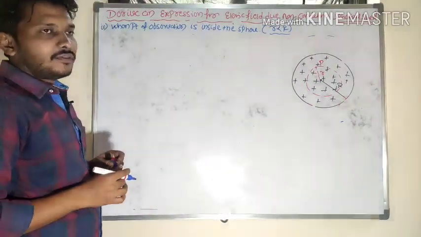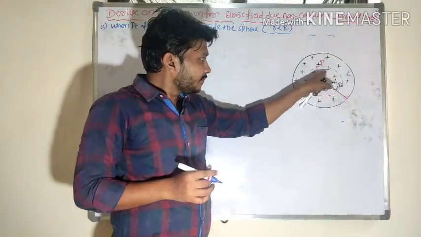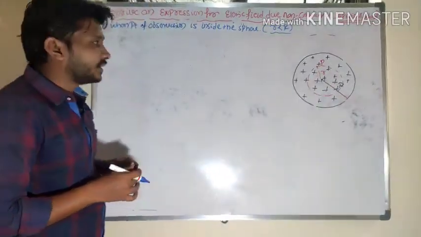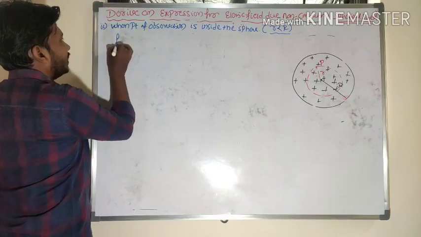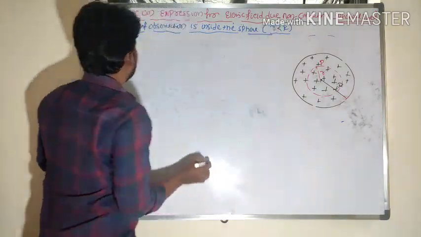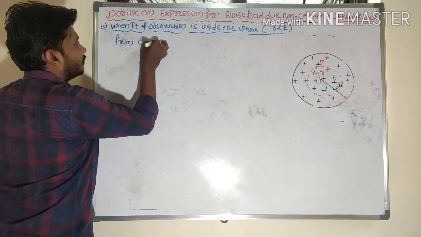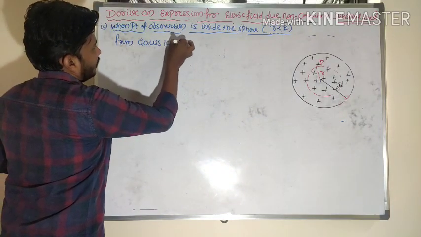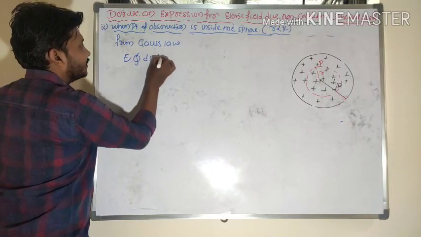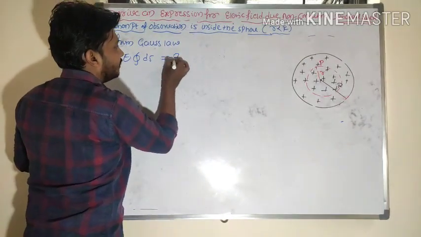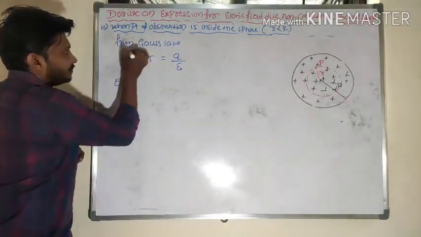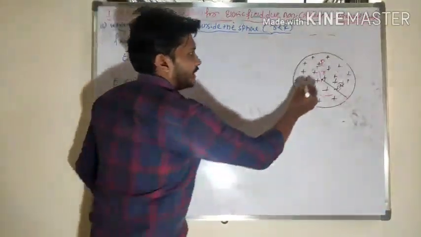So what is the value of electric field strength I need to determine? Again from Gauss law, E into the surface integral of dS is equal to q by epsilon naught here.